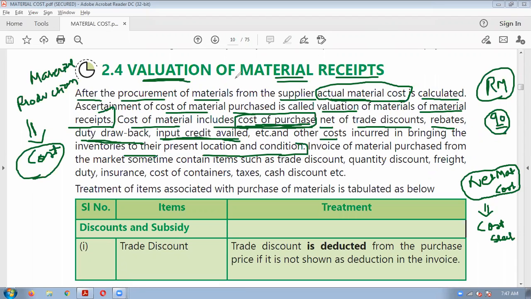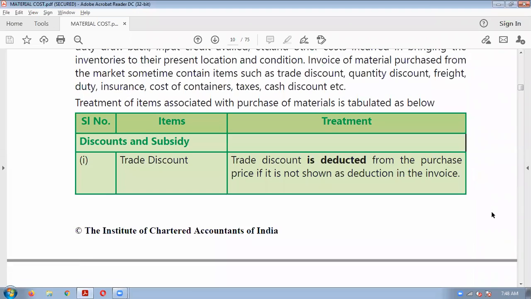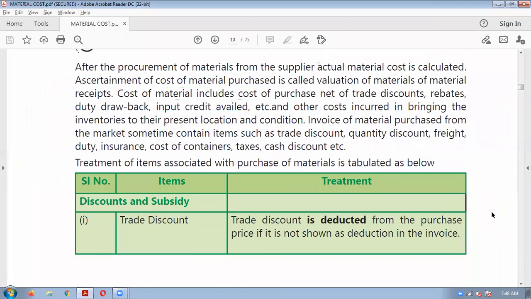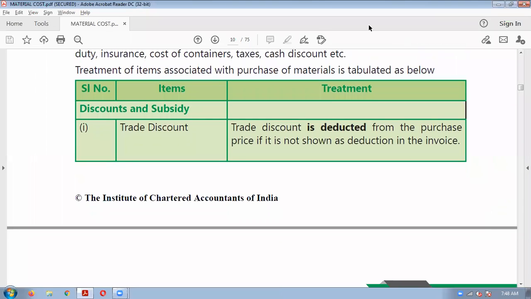So what price, cost of purchase, this will be the base. In that we will reduce all the benefits which we are getting. And we will add additional expenditure incurred to bring the material to our present location, that is, for example, the factory. Addition and subtraction of all these things will give us the net material cost, which will come in our cost sheet for calculating the cost of final product. So see, let us understand this. Simple. First, always there will be cost of purchase.